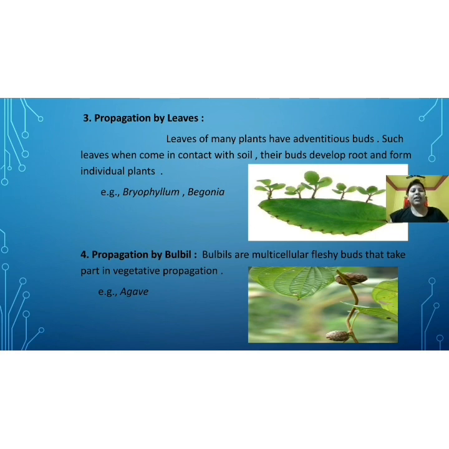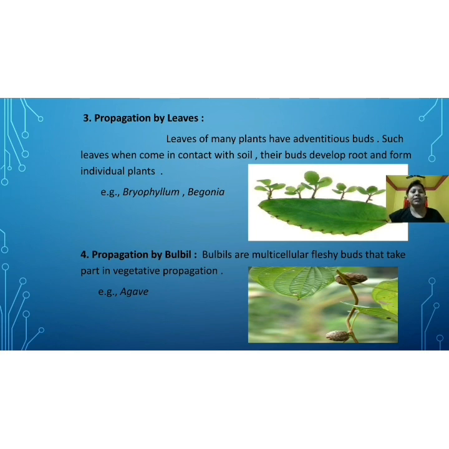Some examples we have seen are sweet potato and modified taproots such as radish, carrot and turnip. Then we saw propagation by stem, which takes place in two ways: number one is underground modified stem, and second is subaerial.